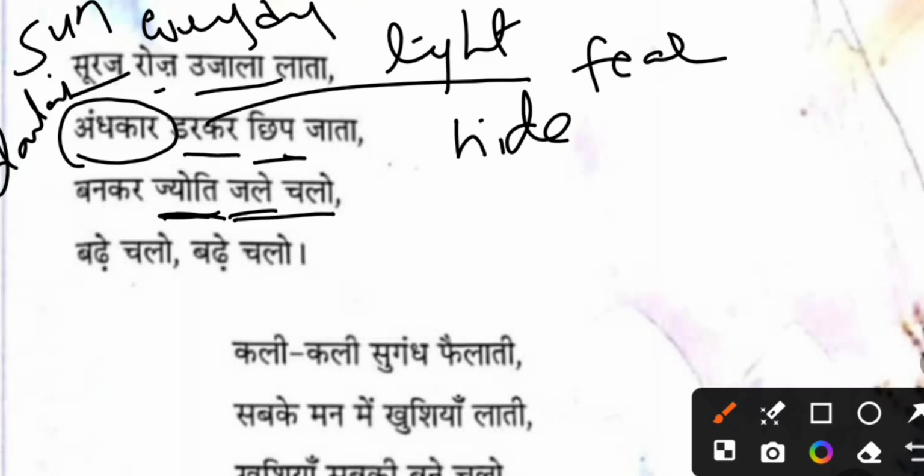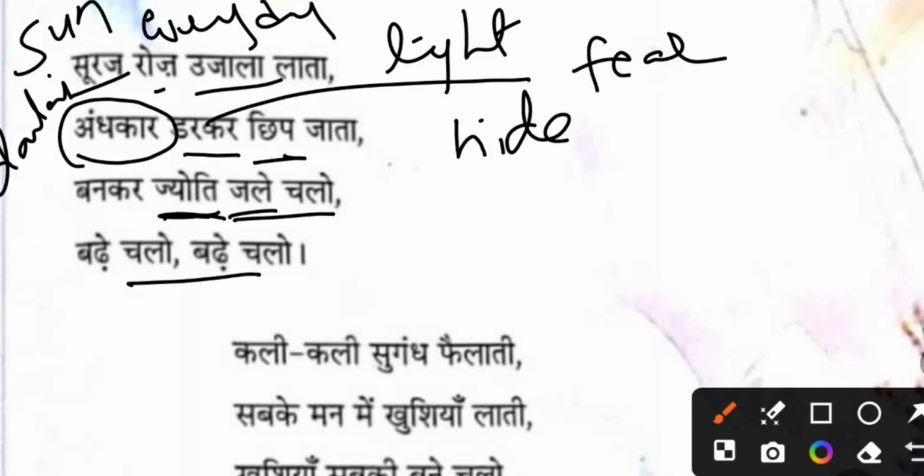Jale chalo means keep burning. Burning means you keep doing your things, you spread the knowledge. Keep burning means spread the knowledge everywhere and keep moving. Bade chalo, bade chalo. So in this stanza the poet wants to convey that we have to spread the knowledge, give the awareness to everyone, and always move forward in our life, brightening the lives of others. We should give light to others, spread that awareness, and keep moving forward in our life with positivity.